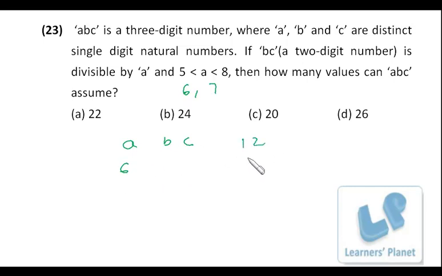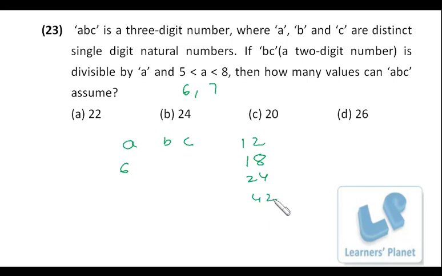So 6 2s are 12, 6 3s are 18, 6 4s are 24, 6 5s are 30. 30 we cannot take, because in that case C will be 0, so that's not a natural number. Okay, so 30 cannot be taken. 36 also cannot be taken, that means C will be 6, and A, B, C are distinct, because A is already 6, so C cannot be 6. So 36 is also eliminated.